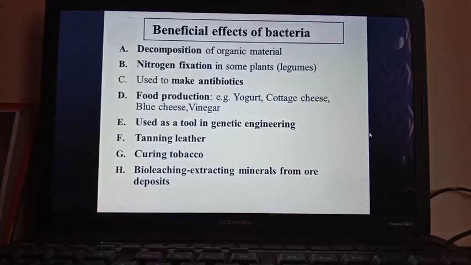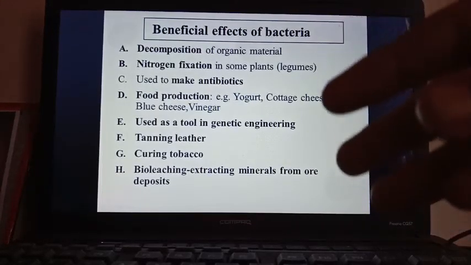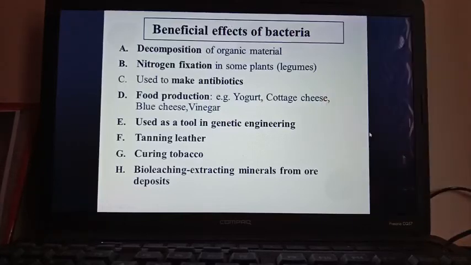They form nodules in their roots, and in those nodules the bacteria mainly live. Rhizobium can absorb the free nitrogen from the air and convert it into nitrates, which can be used by the plants for producing their products, their crops.